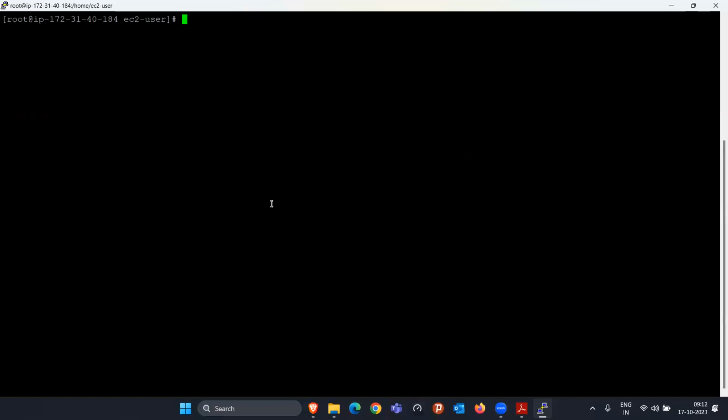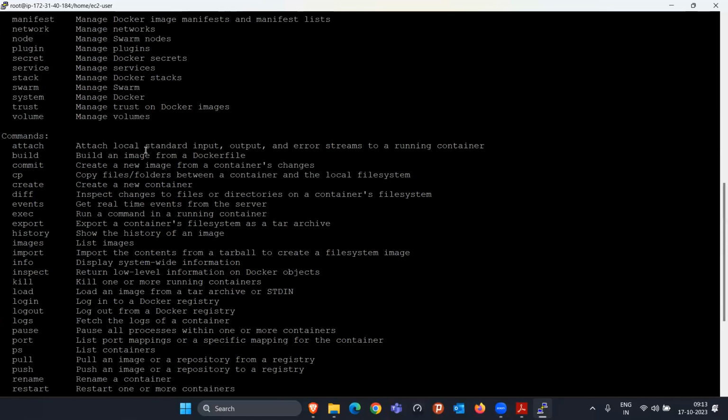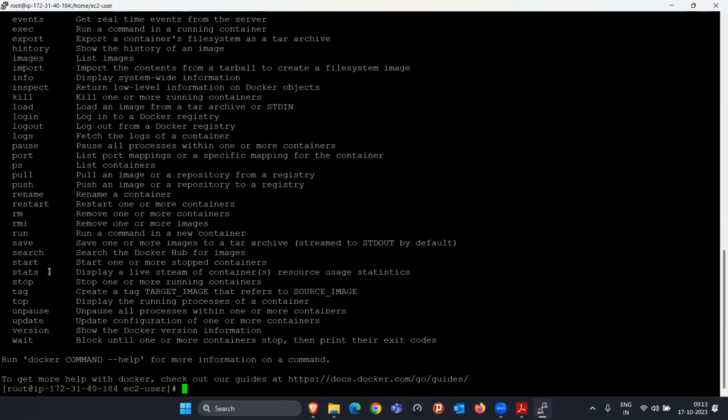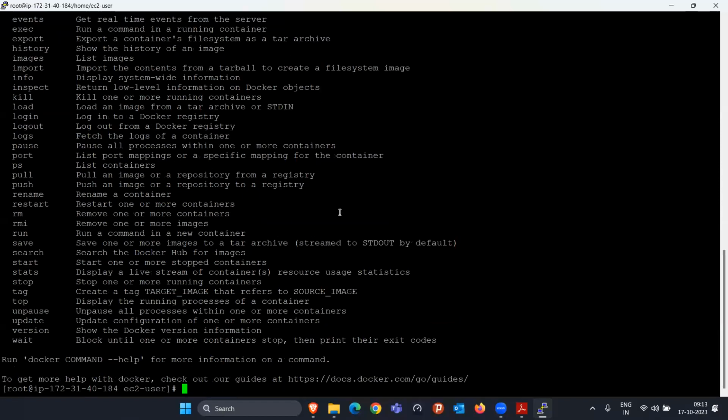And if you want to see the docker commands, you can always use the docker --help command. Here you will get all the options. What is the use of the attach command, the create command, the run command? That way you will be able to see all the commands. Currently I showed you the management command, docker container, which will help you to manage the containers.